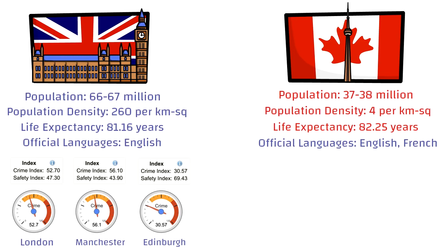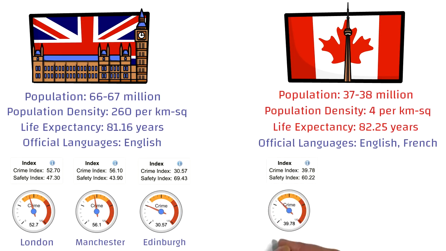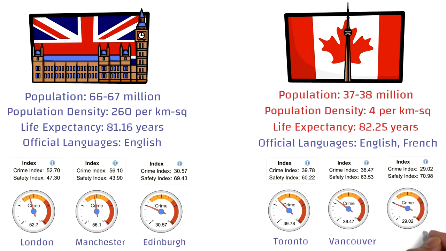But the comparison is between UK and Canada, so let's check out the crime index of Canada. The crime index for Toronto is close to 40. For Vancouver it's close to 36, and for Montreal it's only 29. So you can say that out of these 6 cities mentioned here, Montreal is the safest place.